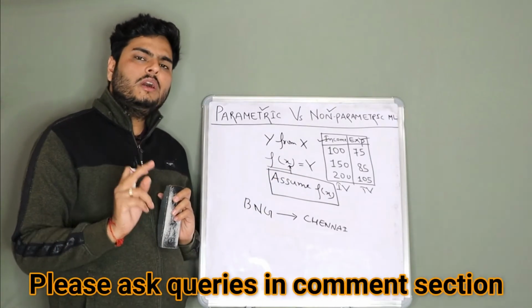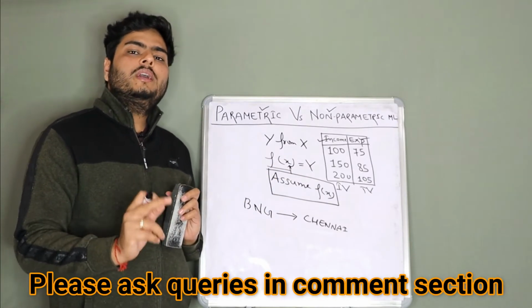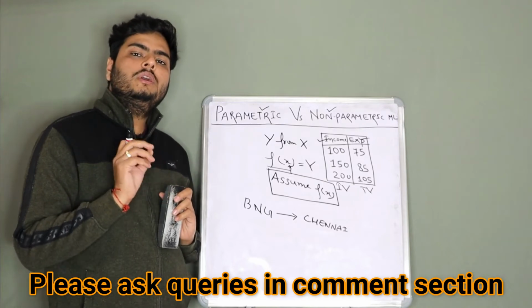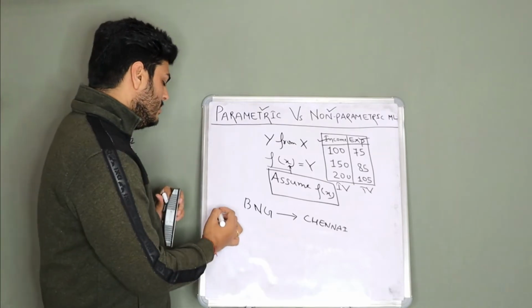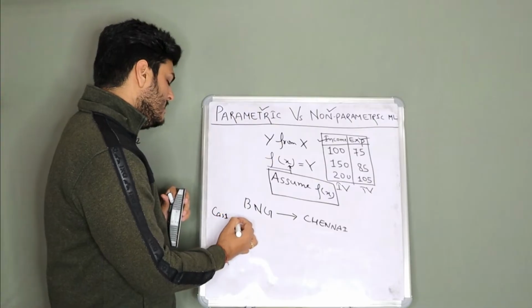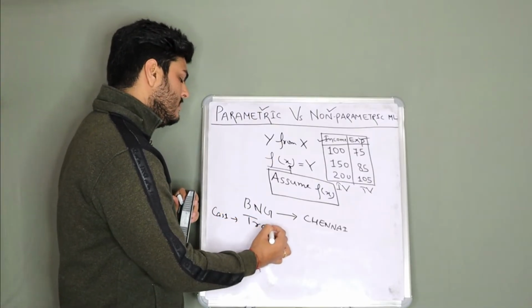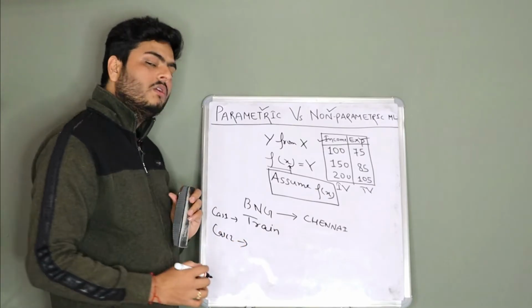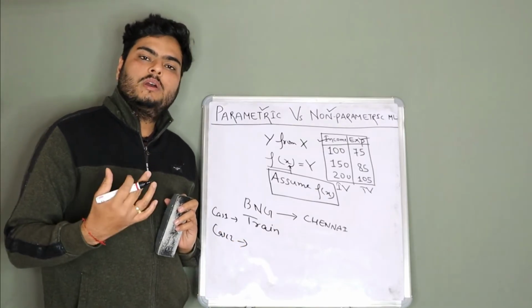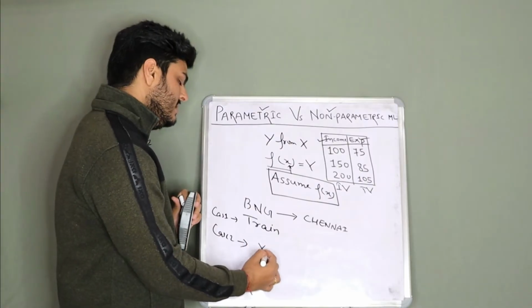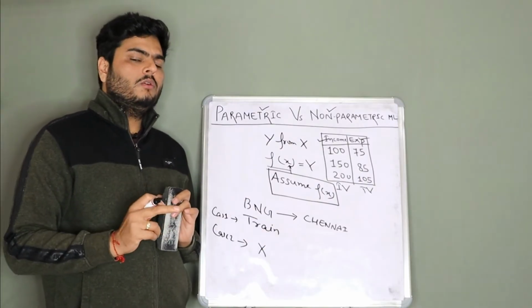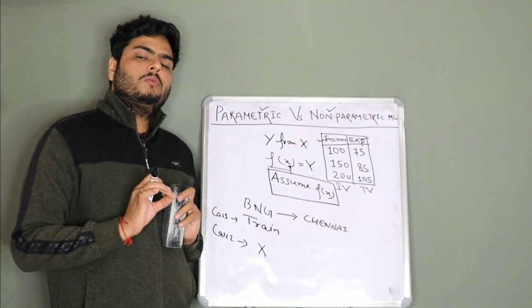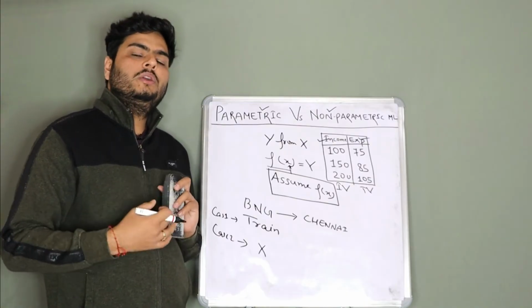Now case 1 is if I assume you are coming through the train. So case 1 is train. And case 2 is I do not know or I do not assume how you are coming. So no assumption here. Fine. Now what was my job? My job was to find out what will be your expense.